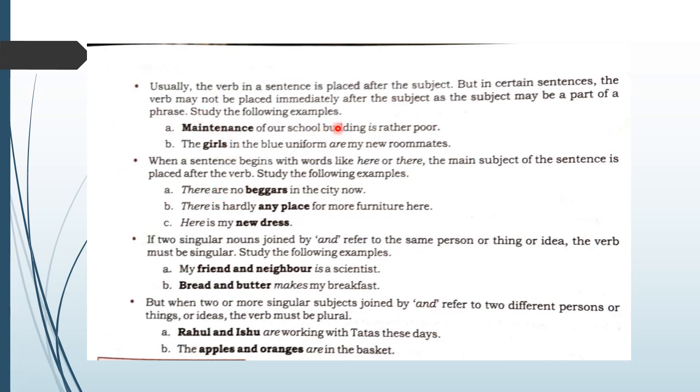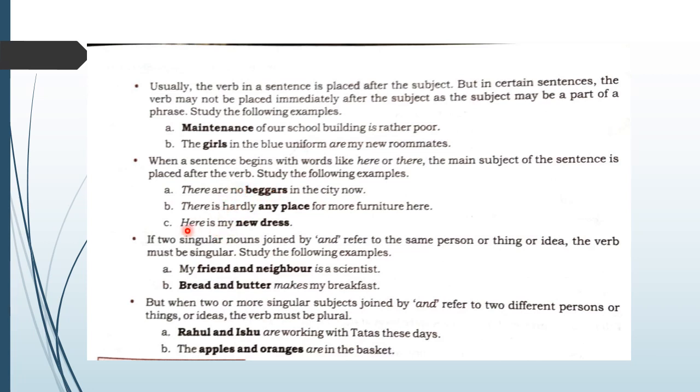Normally we have the subject before the verb. First we have the subject, then the verb comes after. But here, see, the sentence is beginning with the word there, so the subject is put after the verb are. Second sentence: here also the sentence is starting with the word there. The subject is any place here, so it is coming after the verb is. Third sentence starts with the word here. The subject is new dress. It is also coming after the verb is. So when the sentence is beginning with the words there or here, the subject is coming after the verb.